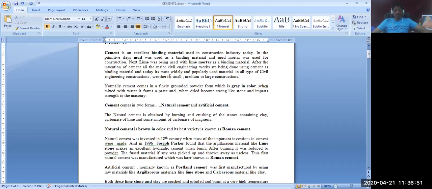Now, normally cement comes as a finely ground powder, which is gray in color. When it is mixed with water, it forms a paste that is called cement paste. As time goes, this cement paste becomes stiff. It is earlier in a plastic state, then it becomes stiff, then solid, and then it hardens. Hardening means gaining of strength.